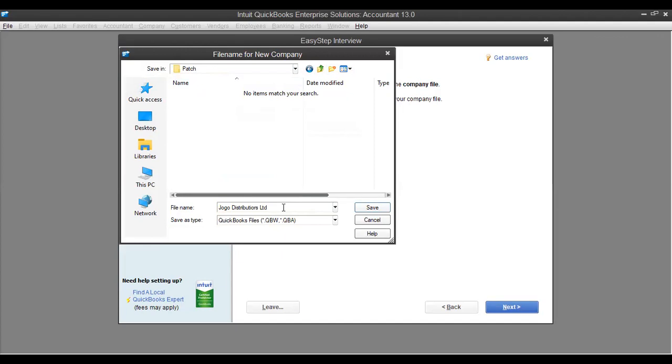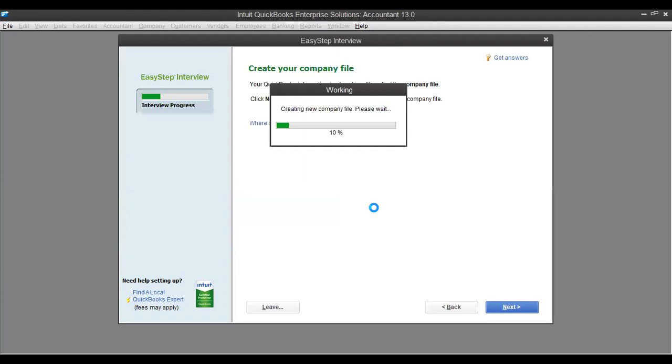Then the company name, they said you use Jogo Distributors Limited. So I'll put Jogo Distributors Limited, which is what I have here. Then I say save. Okay, give it some time to save.